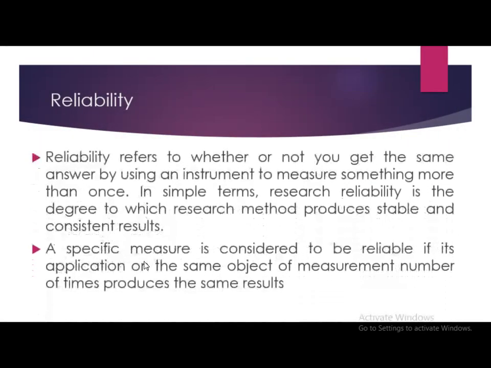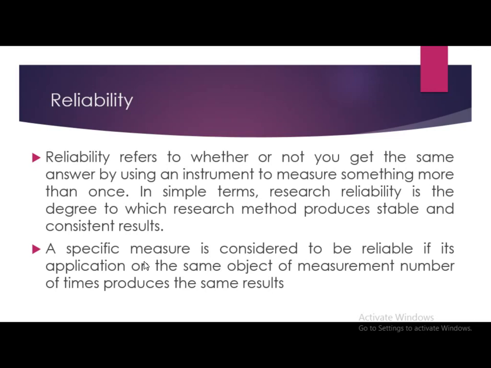More about reliability. Reliability refers to whether or not you get the same answer by using an instrument to measure something more than once. In simple terms, research reliability is the degree to which a research method produces stable and consistent results.